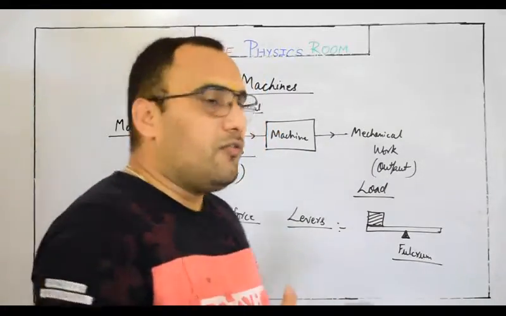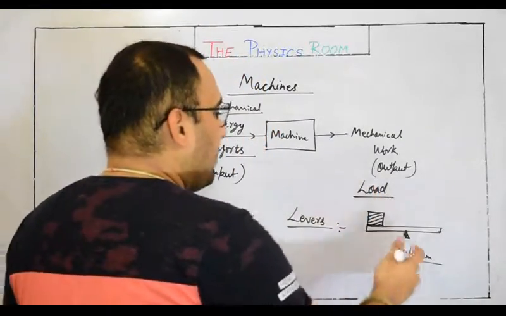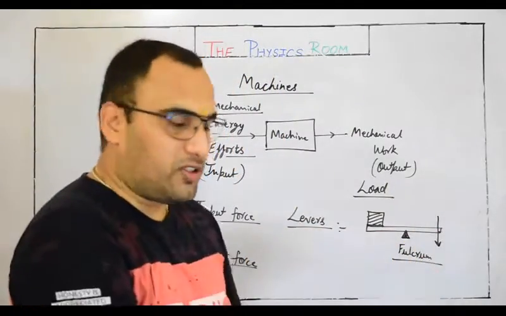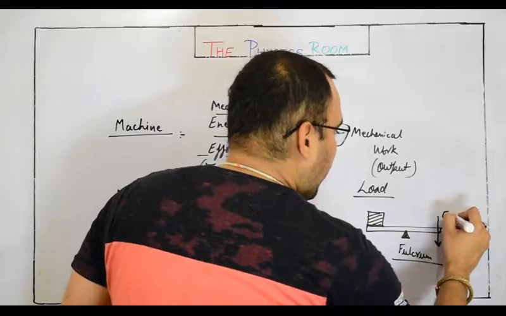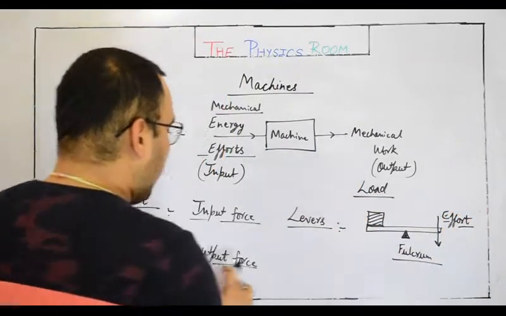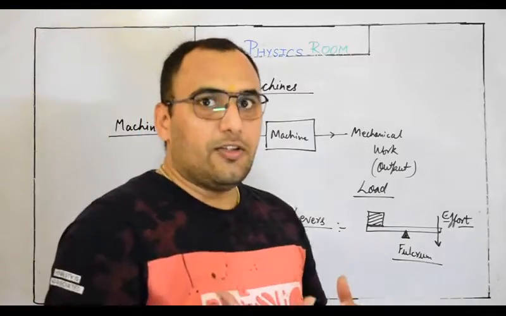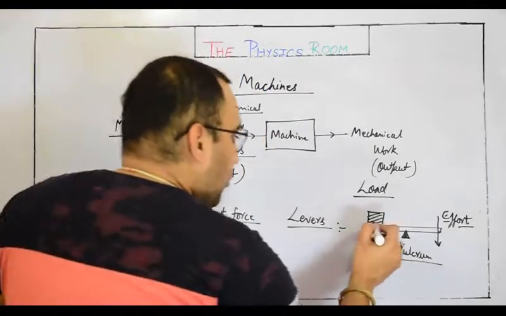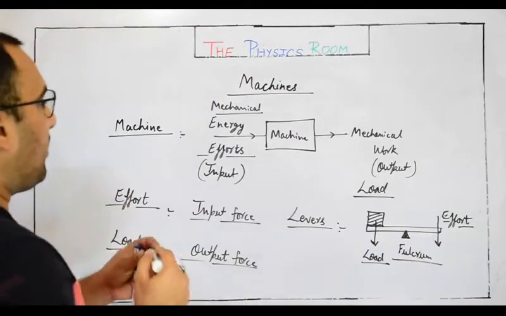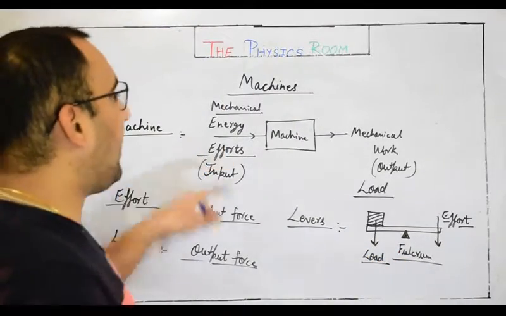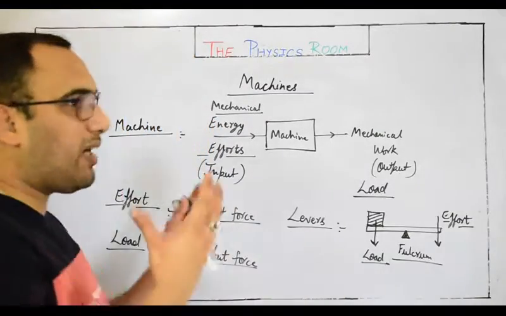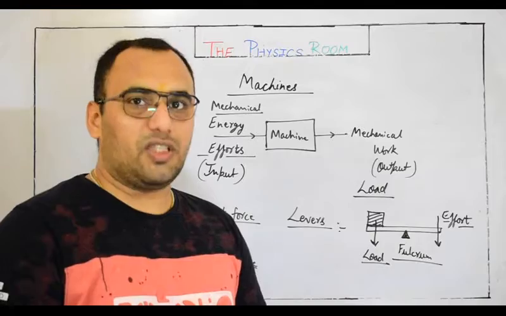This time we are supposed to overcome the weight by applying a force in the downward direction. So it is some kind of input force, and this input force will be called effort. We are lifting this weight, so it is some kind of output force which we desire to overcome. Basically this will be called load. So a machine takes effort as input and gives mechanical work, or load, as output. That mechanism is called a machine.